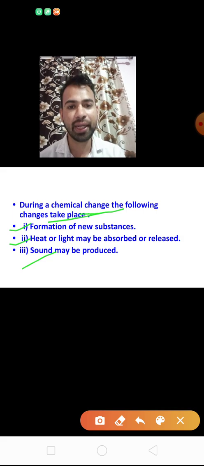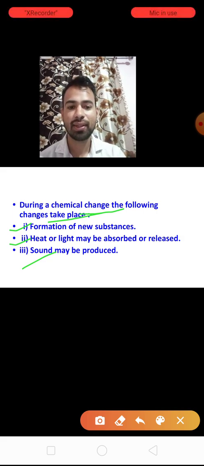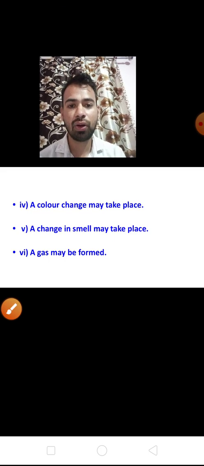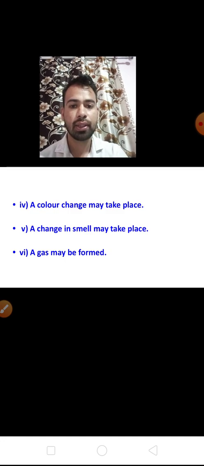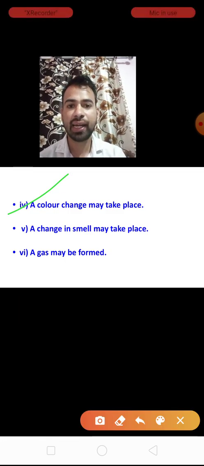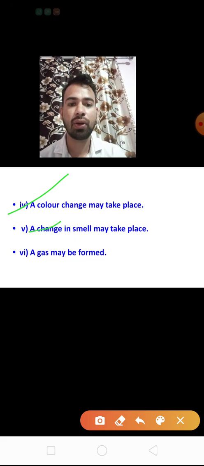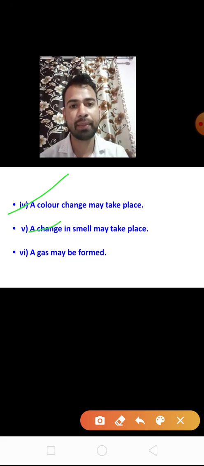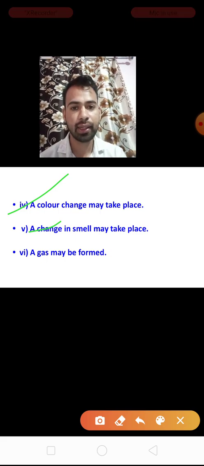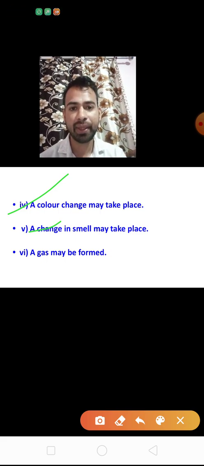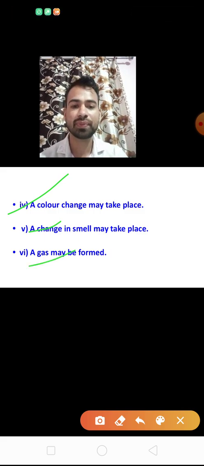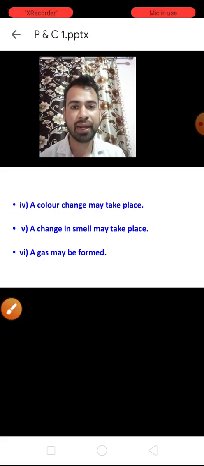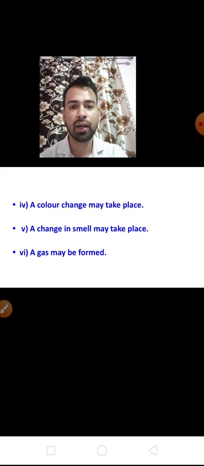Next, a color change may take place. After that, a change in smell also takes place. Okay, next one, a gas may be formed, a gas in the form of carbon dioxide or another gas, during chemical change.